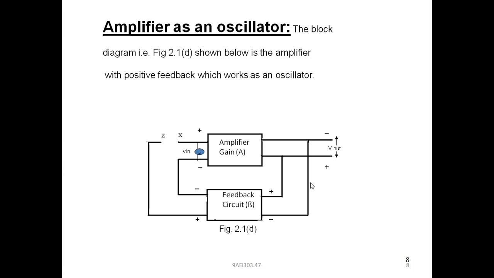That is, the output of the amplifier is again fed back as the input signal through the beta circuit. The feedback circuit generates some output signal depending on its network, which is again fed back to the input of the amplifier. That input is now taken as V in. Here two terminals are marked, Z and X.